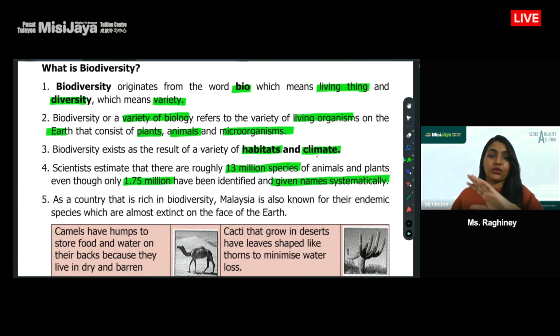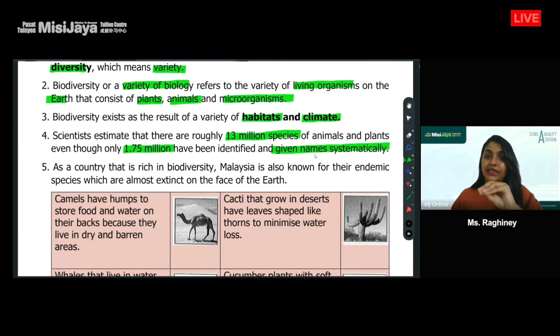Before we go into the different types of animals and their adaptations, plants and the way they have adapted, can you think about why this topic of biodiversity is so important? Why is it even a chapter in our science subject? Does anyone know why biodiversity is so important?